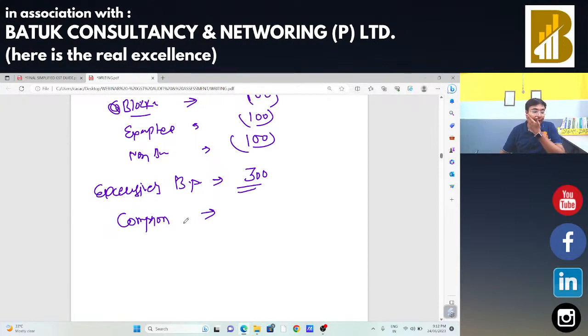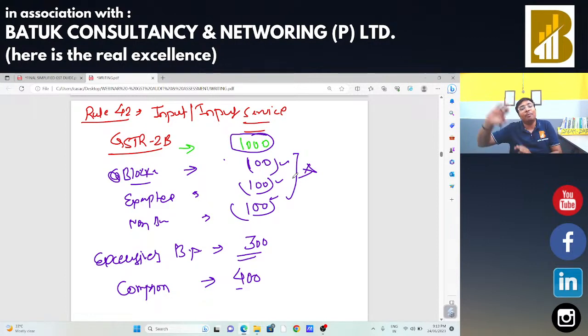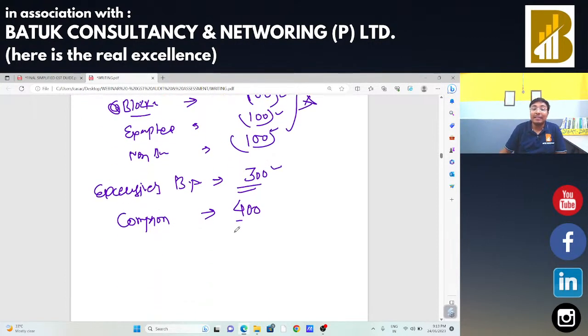Till then, Patilji, you can reply whether your concept is okay or not. So my common credit is 400 rupees. That is, 1000 was the total input tax credit, out of which 100 is not eligible, that directly goes out, and 300 is exclusively related to taxable. In that case, the common credit is 400.